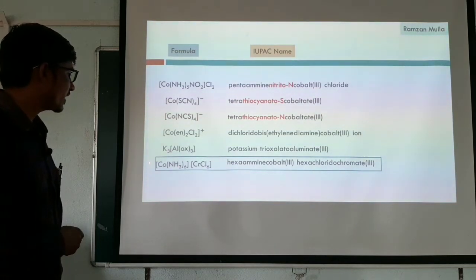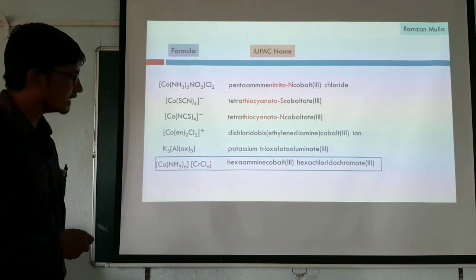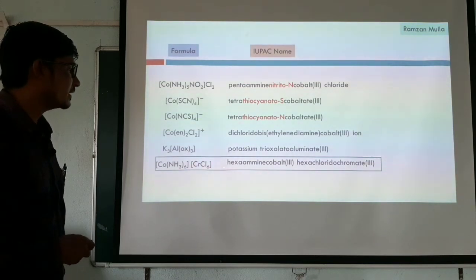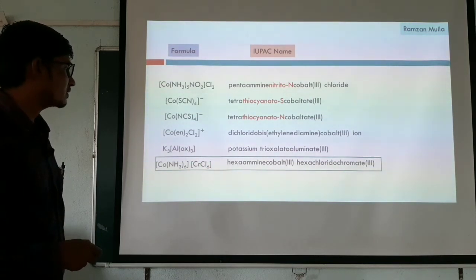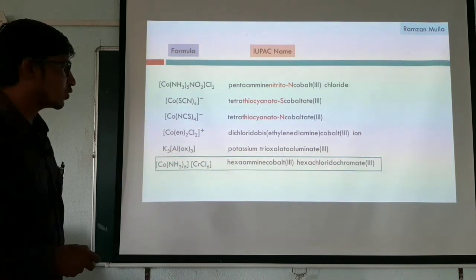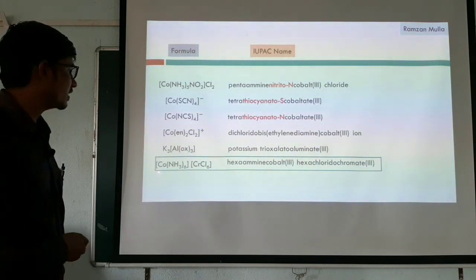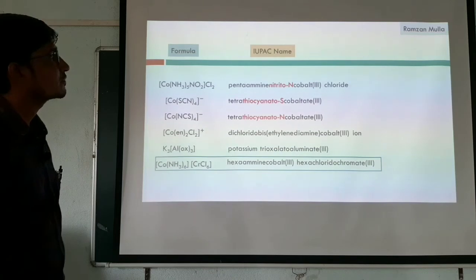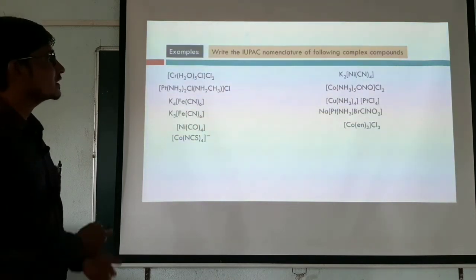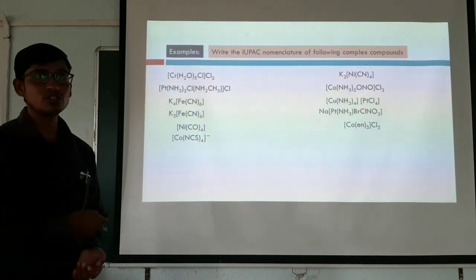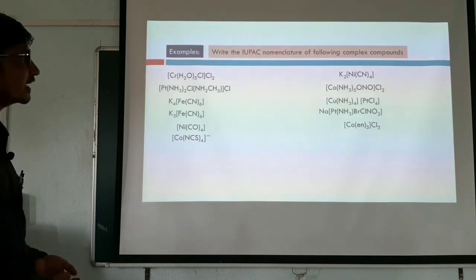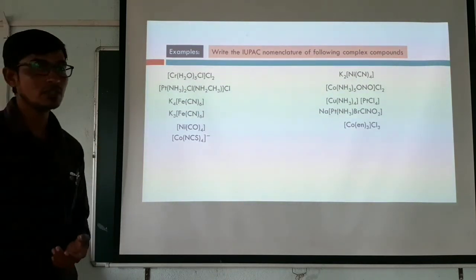So first we write the name of the cation, then the anion: hexaamminecobalt(III) hexachloridochromate(III). Here I have given certain examples, so take a screenshot of this slide and try to write the names of all these complexes on your own.